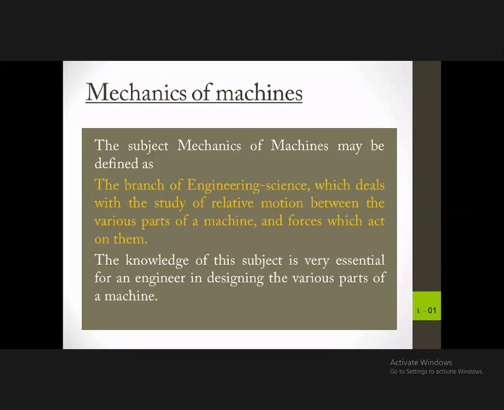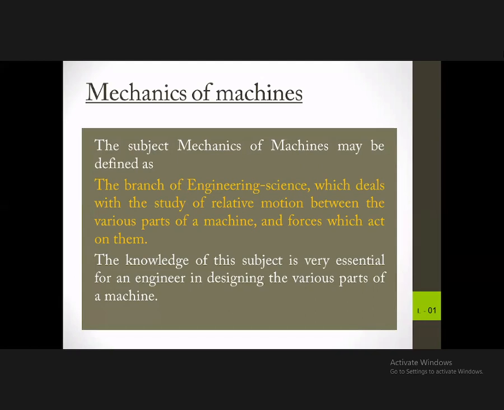So when it comes to machines, there are two things. One is how the machine works, and then the parts of the machine. The first part is mechanics or mechanisms, how the machine is working, the theory behind the machine, the working of the machine.